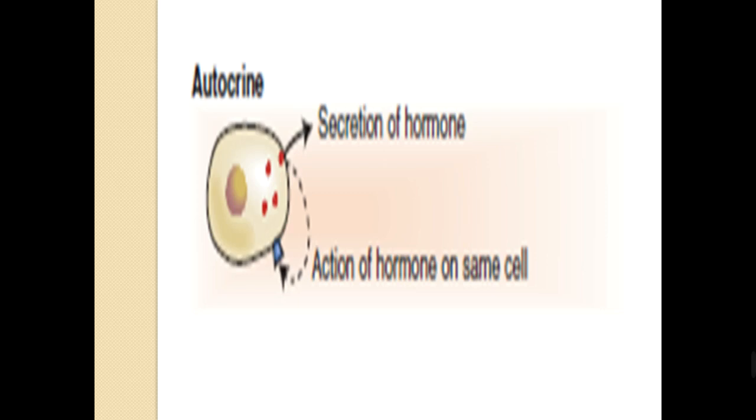And in this figure, we see how the autocrine action is performed. You see one cell that produces a hormone. The hormone will release and act on the same cell that produces it. If we see the figure, we see this tiny, small blue color receptor. So the cell releases the hormone, and the hormone has a receptor on the same cell that released it. This action is called the autocrine action.